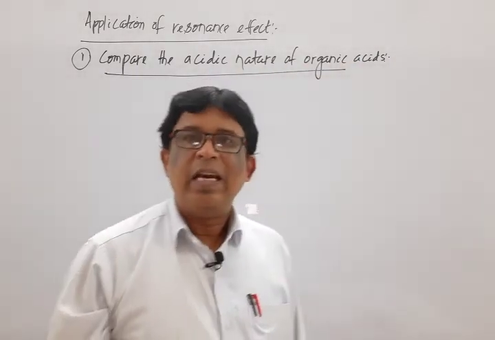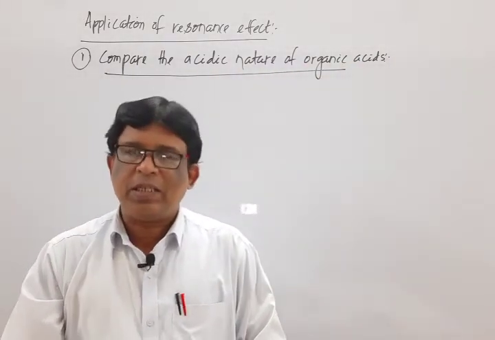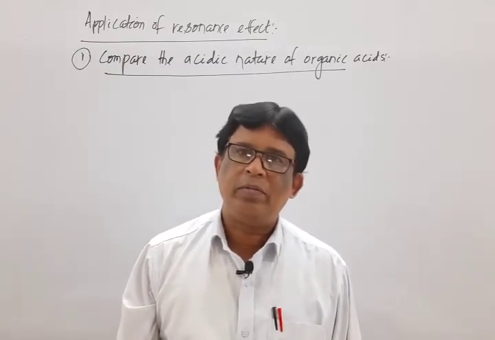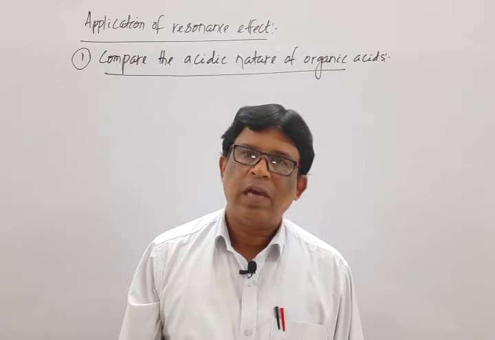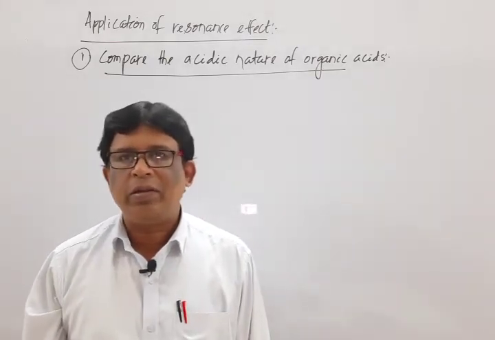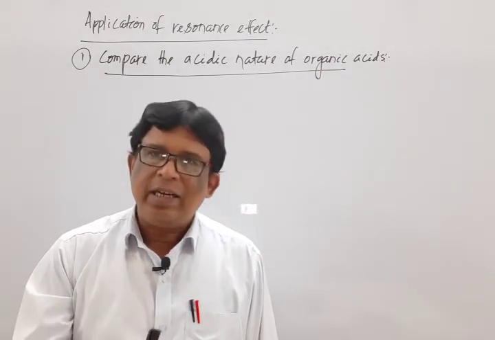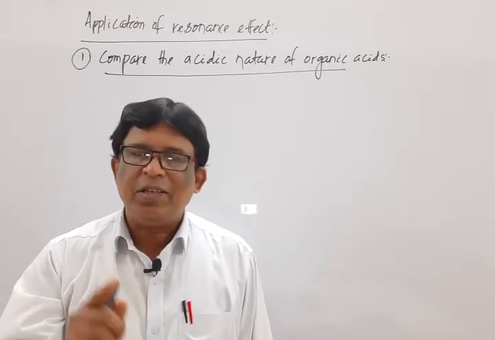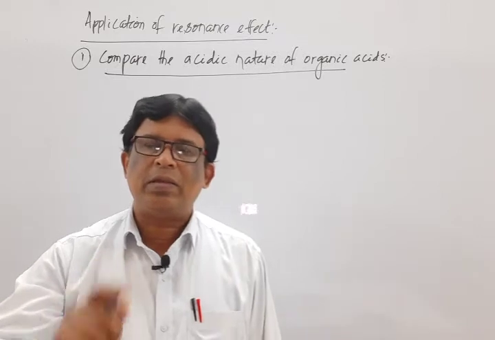We know acid is defined as a species which donates a proton. According to Bronsted-Lowry theory, after an acid donates a proton, what is left is known as the conjugate base.